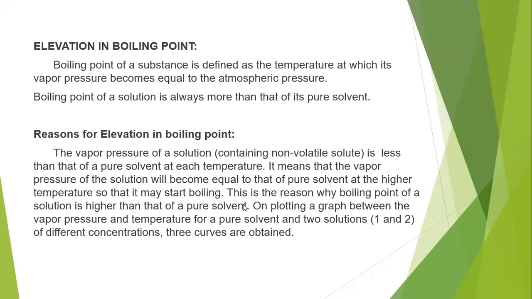Because if the vapor pressure equals the atmospheric pressure, then that particular temperature is nothing but the boiling point of any substance, whether it is a solution or a solvent.